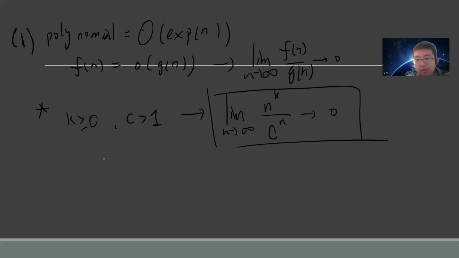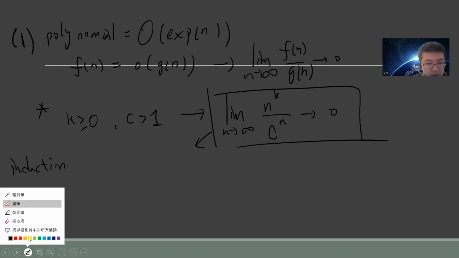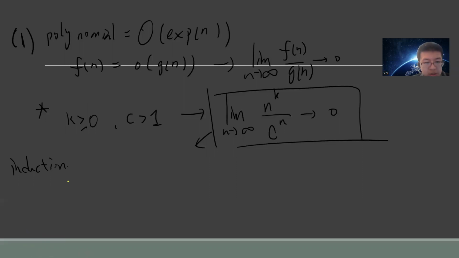You might think, oh, this is trivial, an exponential grows bigger than a polynomial, but you need a rigorous proof. Actually, this can be proved by mathematical induction. So let's write down the induction. The first step is that I consider case 0. Case 0 is trivial, and I hope you can prove it. You can check that as n goes to infinity this goes to 0. You can directly prove this by using the epsilon-delta argument.